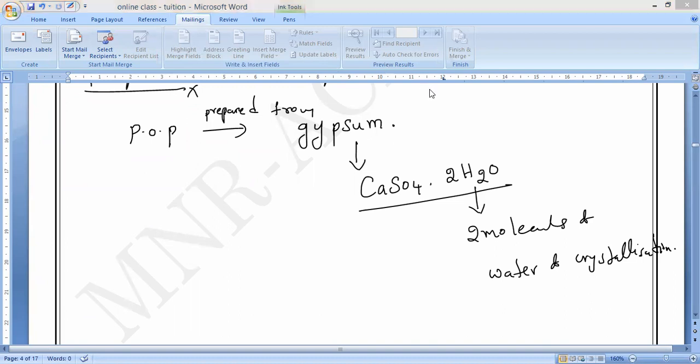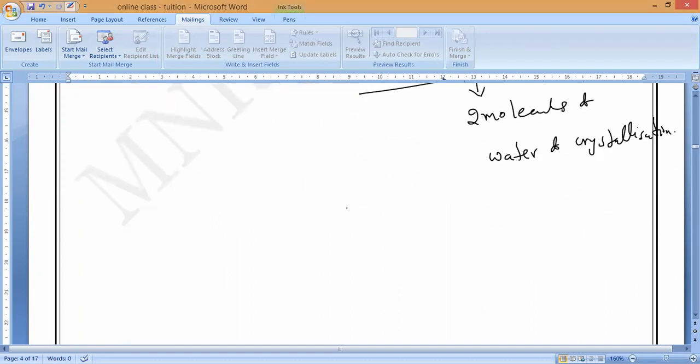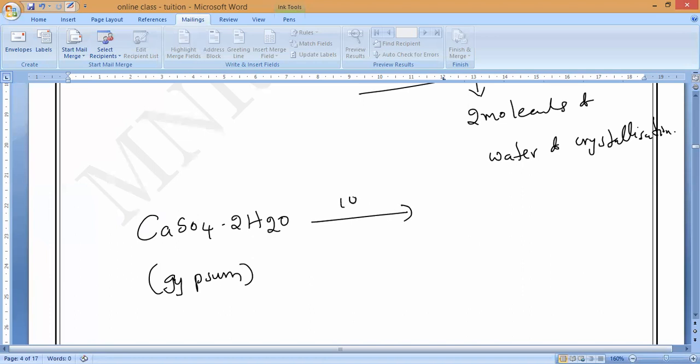So this plaster of Paris is prepared by heating this gypsum to a temperature of 100 degrees Celsius. 100 degrees Celsius means 100 plus 273, which equals 373 Kelvin.